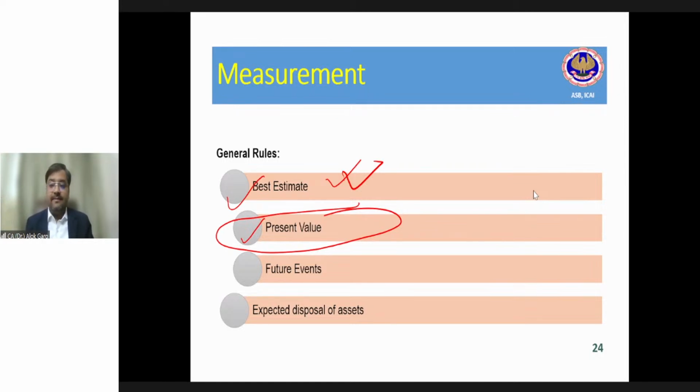Now the question arises, what should be the best estimate in this case? Again, the best estimate should be whatever you have been incurring in the past, or whatever could be the estimated cost of expenditure to clean up the environment, right? Third, provision for legal claims. Now, what could be the provision for legal claims?